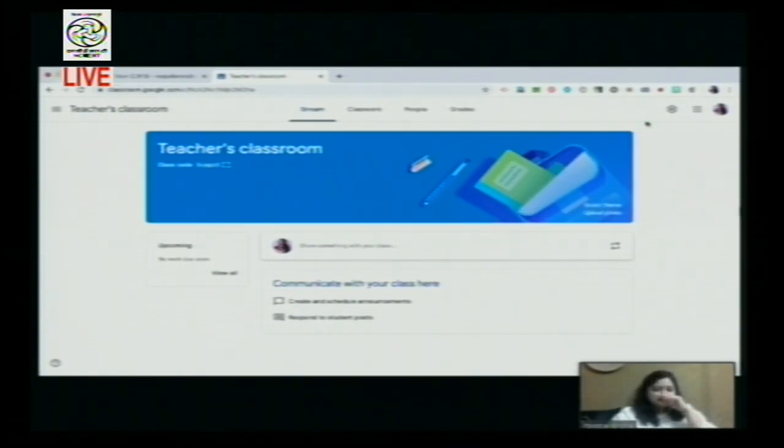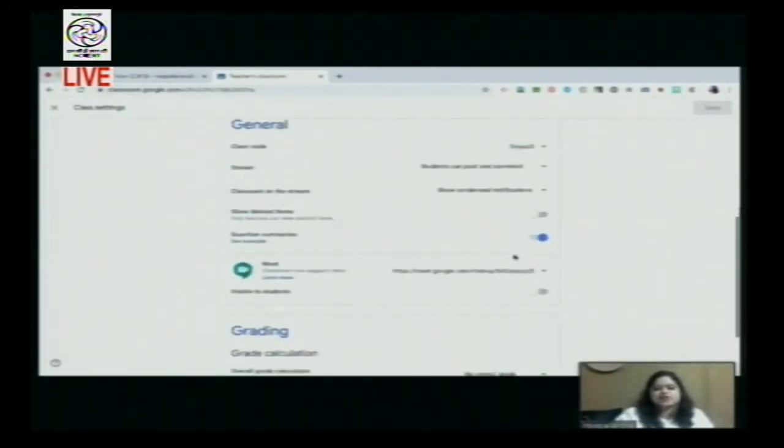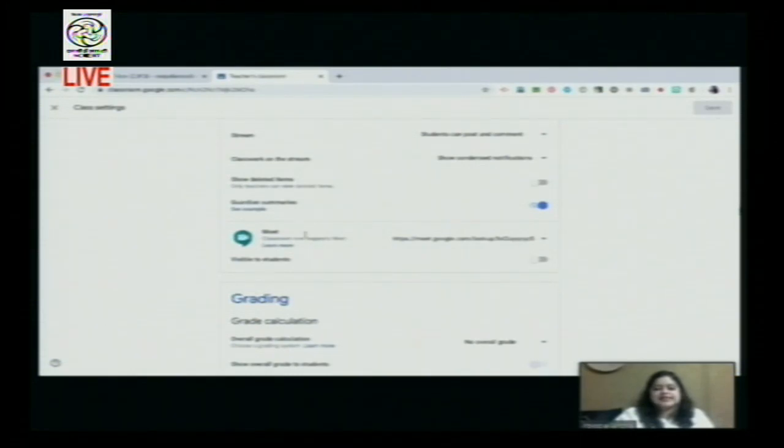So, simple steps, as you have seen in the video: you can just open up your Google Classroom and hit the settings. This is a gear icon which you have to click. When you click on the settings, there is an option wherein you can see that the Meet link has been created. I just need to keep this slider to the right and make my Meet link visible to the students.